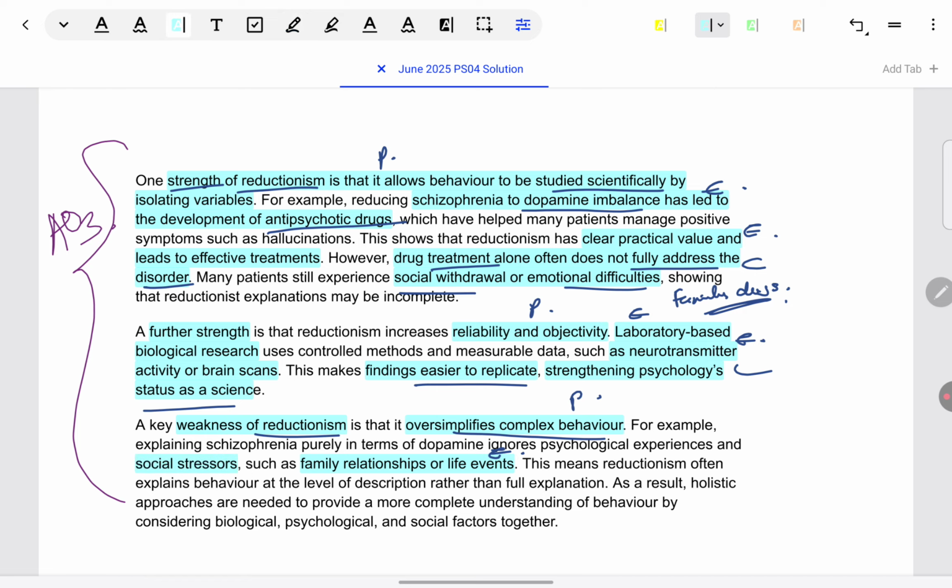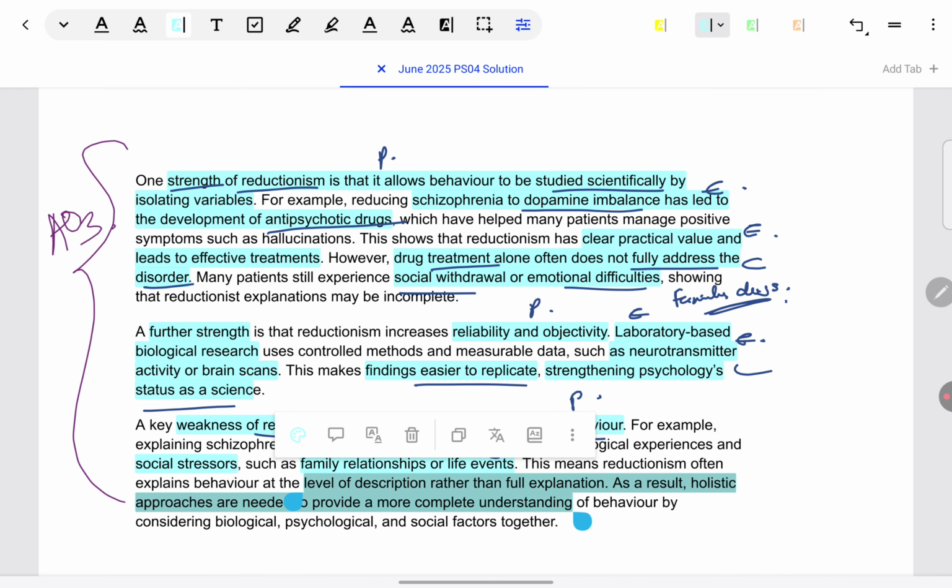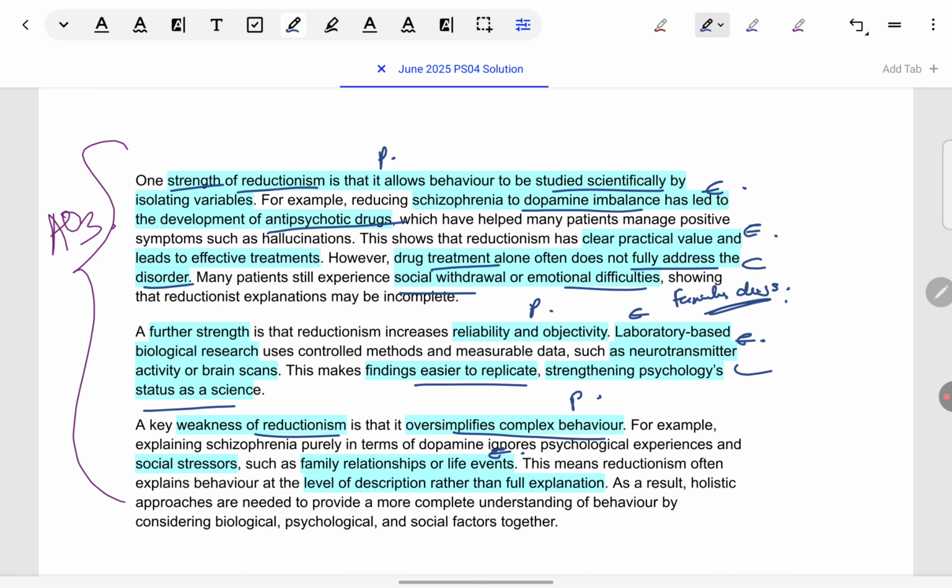Like I told you earlier, this was just a counterpoint. Here it's a full weakness point. So more specific examples are given. So that's why we need to look at full level of explanation, not just the description of behavior. So this is the explanation of why reductionism is very oversimplified, because it doesn't help to deeply understand why a behavior is happening. It just shows one component of it, or just like broadly outlines one component of it. That is what it is limited to. And here we can bring in holism, the other side of the debate. Because reductionism is so oversimplified, holistic approaches are needed.